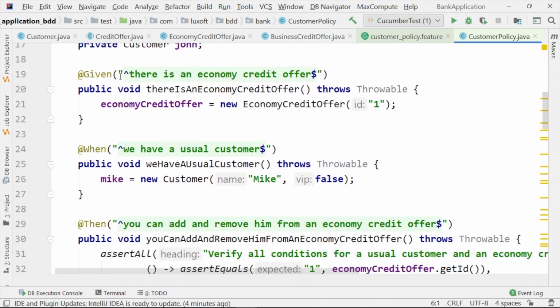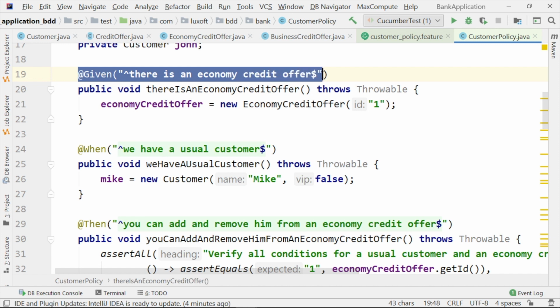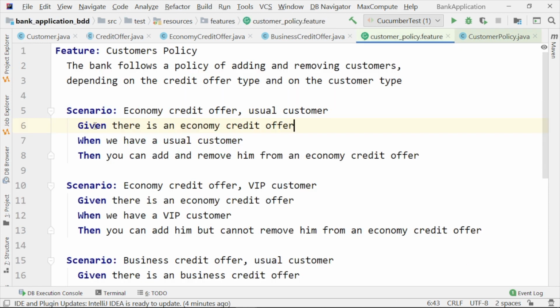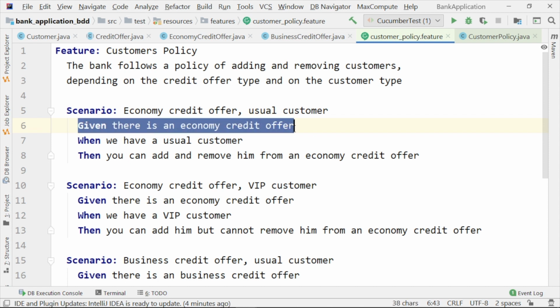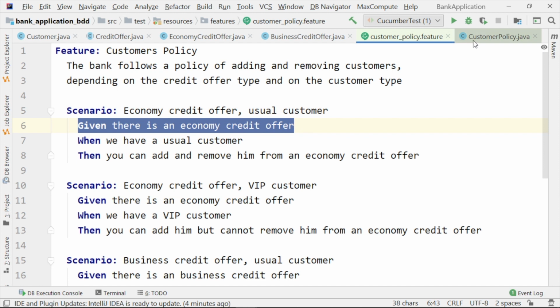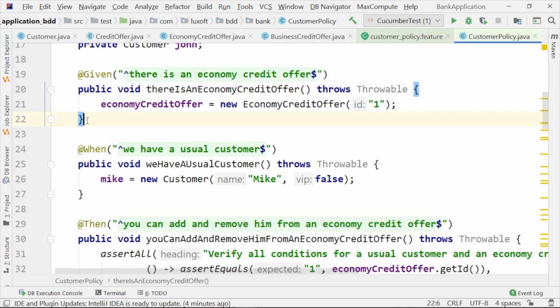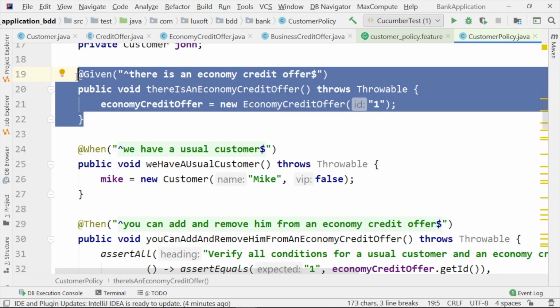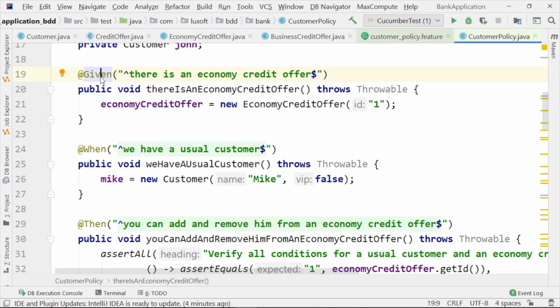So you may read this annotation and you will immediately see that it corresponds to this line from this scenario, to this step from this scenario. So you may imagine that when you are executing a scenario, each step from the scenario will be translated at the level of a method annotated with the corresponding annotation.